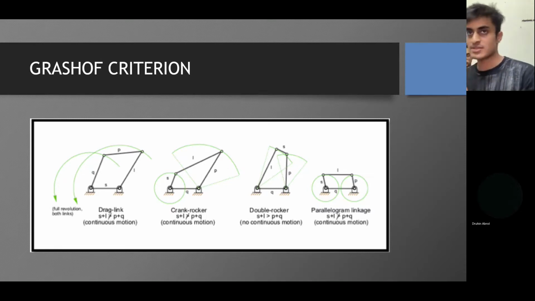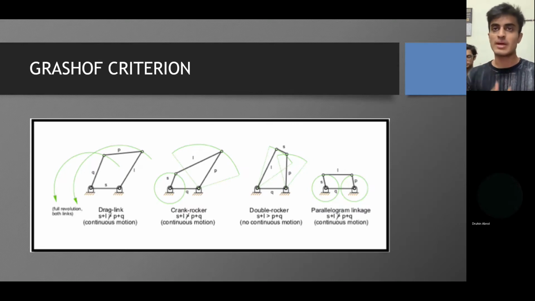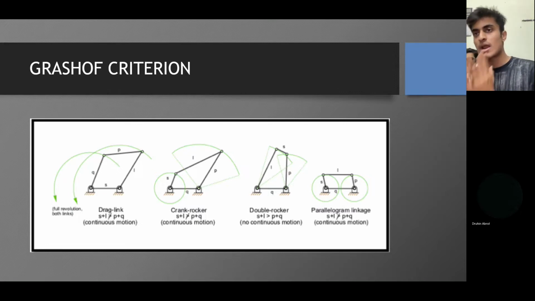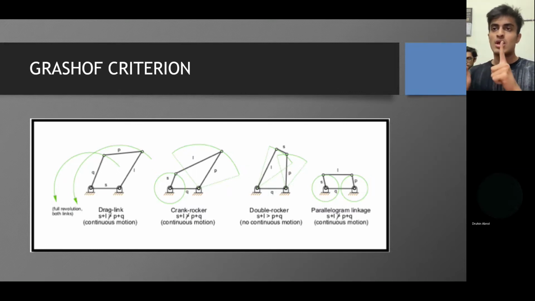And moving on to the next case, here both of the links are rockers and they cannot make complete oscillation, they can just oscillate to and fro. And the parallelogram linkage is a special geometry linkage in which both the rods are of equal length and they can make complete oscillations.